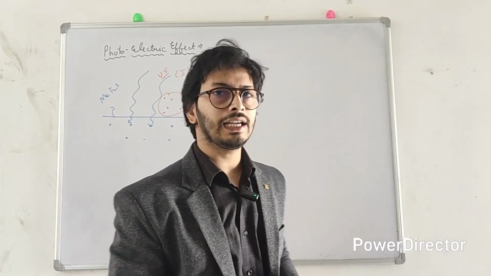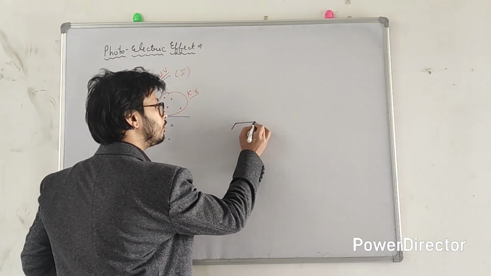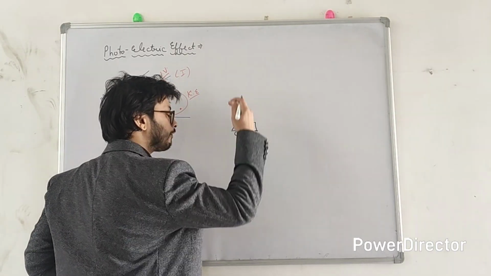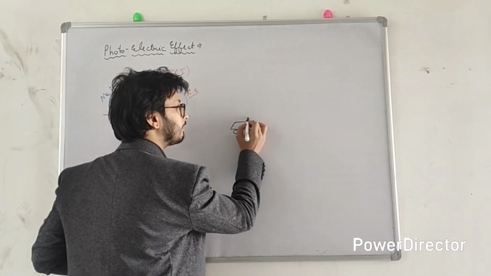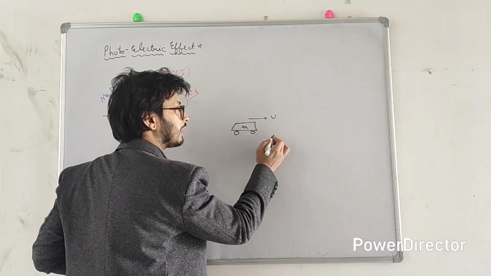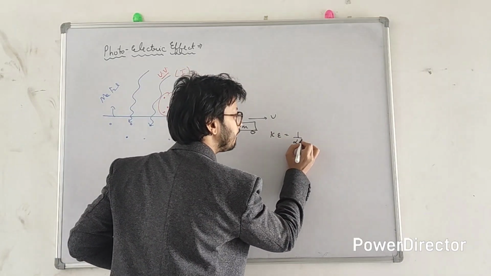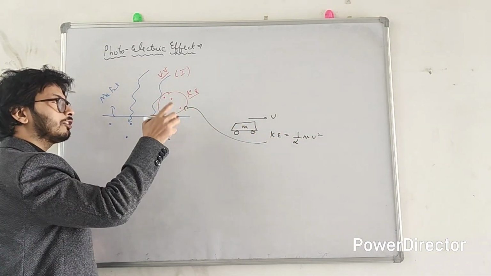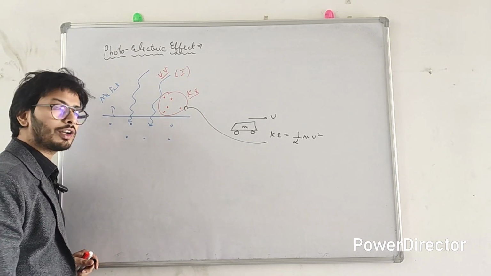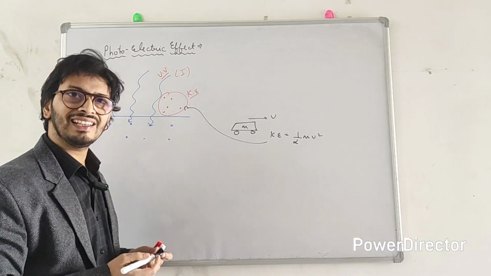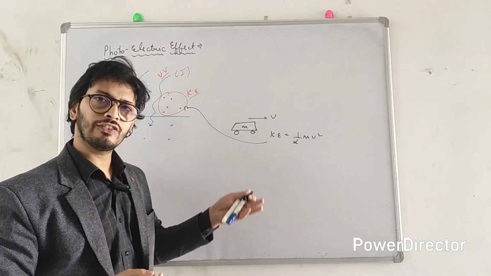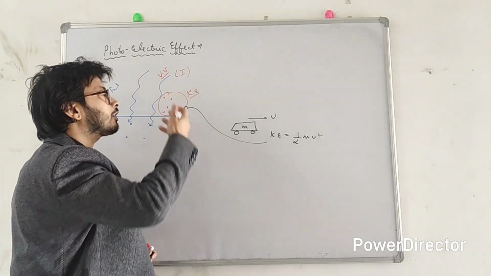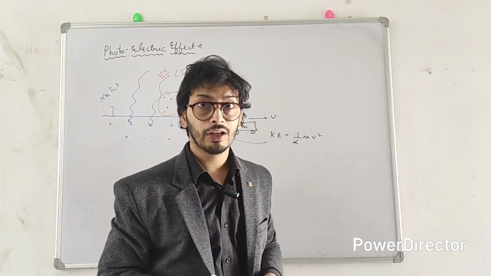See, how do you measure the kinetic energy of a moving body? You must have understood it in mechanics from the 9th standard. If a body of mass m is moving with a certain velocity v, then what is the kinetic energy? You say, sir, half mv square. But is this formula directly applicable to an electron? Is it so easy to measure the kinetic energy of the electron like this? No, because we cannot even see the electrons. The mass of the electron is very small. We can't see how many electrons are there to measure the kinetic energy.